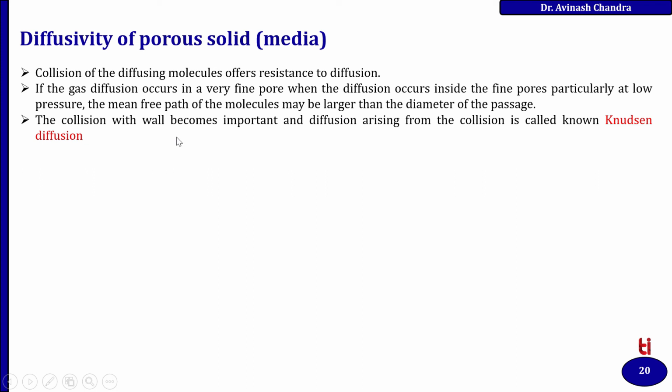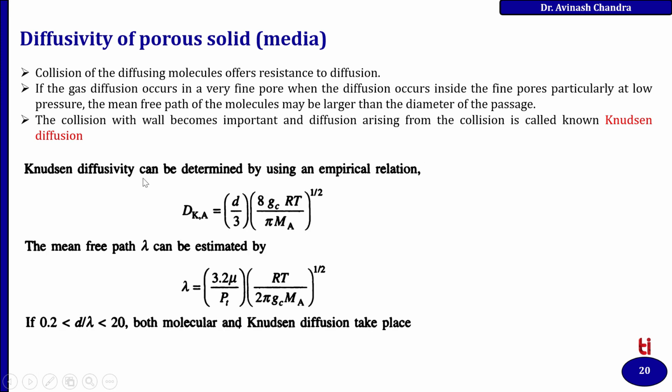The collision with the wall becomes important, and diffusion arising from this collision is called Knudsen diffusion. In that case, Knudsen diffusivity can be determined by the following empirical formula, where lambda is the mean free path, which can be estimated by this particular expression.